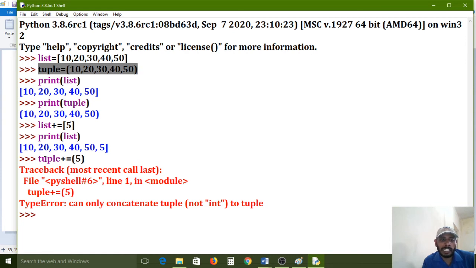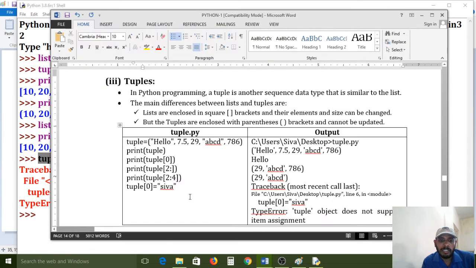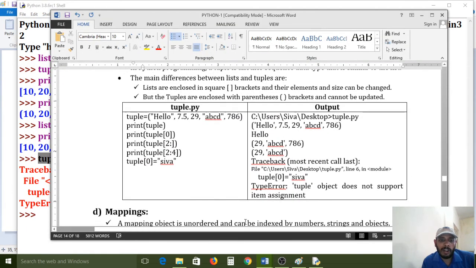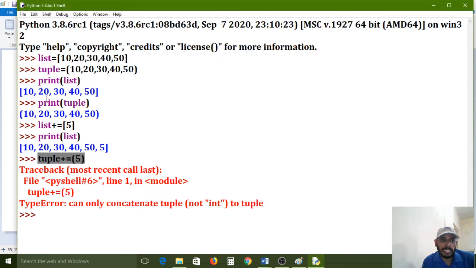But sometimes tuples are also required in our project requirements. It has some restrictions. If you have any restrictions at that time, tuples we can use. It is also a useful concept, and list is also a useful concept. Now understand, na? That is the functionality. If you want to access all elements one by one, whatever I told you in the list section, all those things it can support.